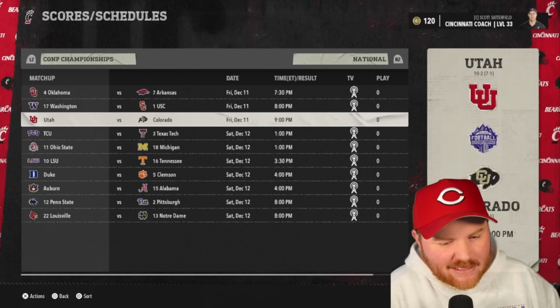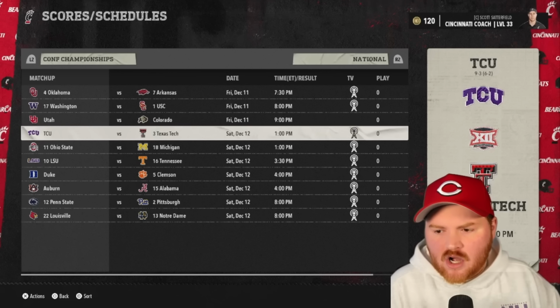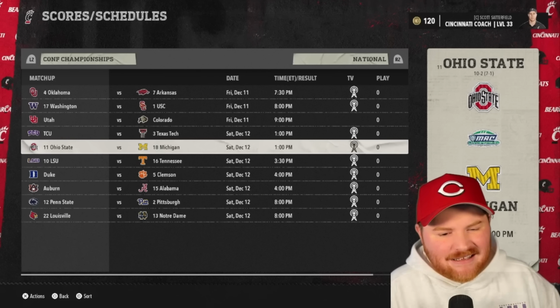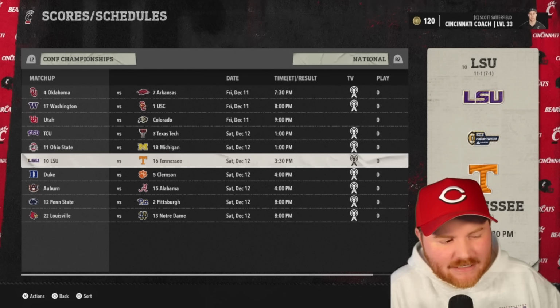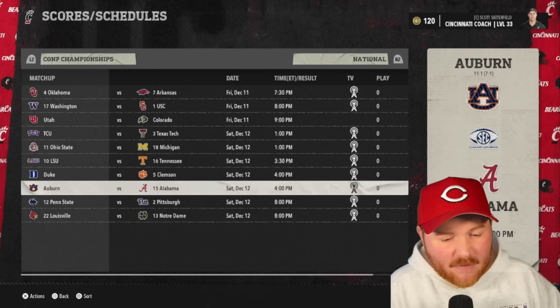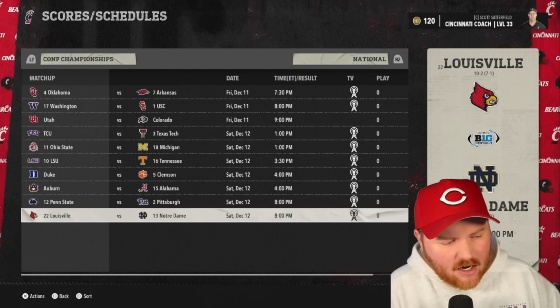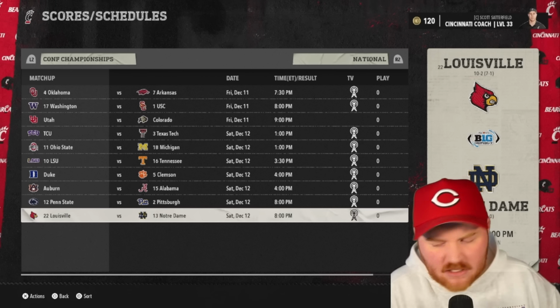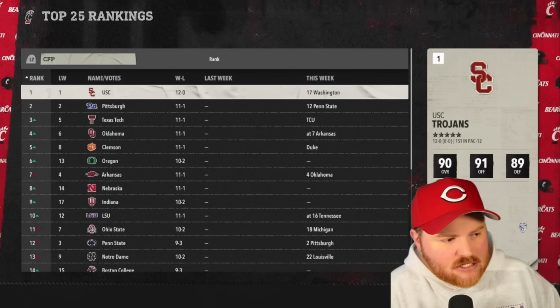The Mountain West does not look like they're going to be represented, even though they have 2 pretty good teams here, both at 10-2. I think they're just getting disrespected because of their conference. Texas Tech will probably be in. Ohio State probably needs to win to make it in. LSU probably needs to win to make it in. Alabama definitely needs to win to have a chance at making it in. We have a pretty good representation of the ACC. So there's a lot of teams that are not in the conference championships that are ranked in the top 12 currently. Let's take a look and see maybe what we're missing from the conference championship game layout.